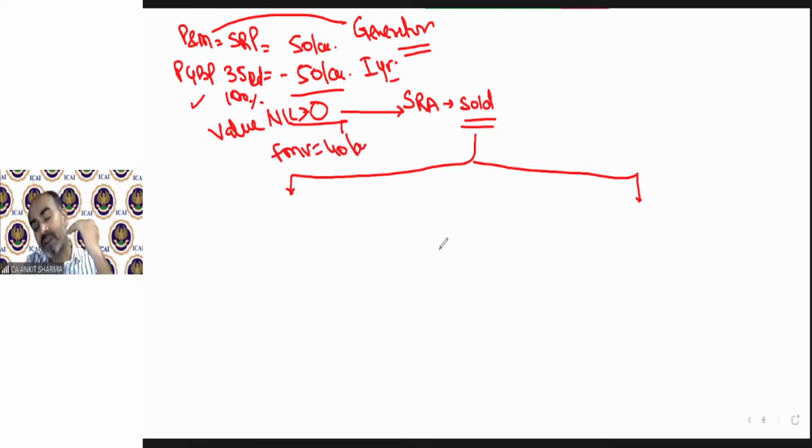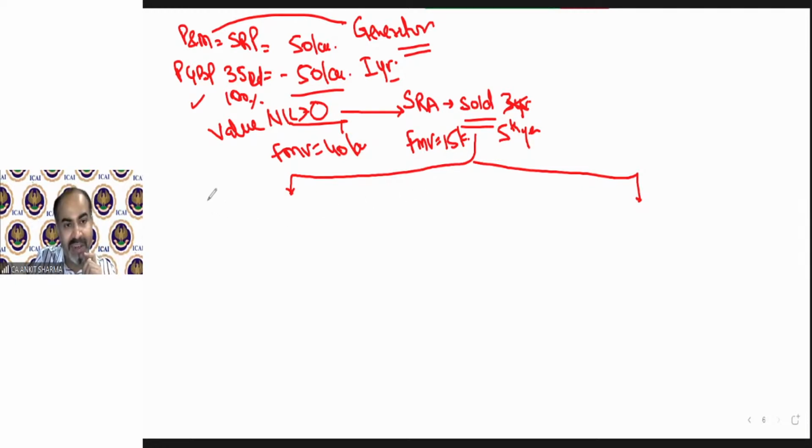Even after 3 years, the book value will remain 0. But after 3 years, there will be some market value, might be 20 lakh, might be 15 lakh, might be anything. So assume we are selling it after 3 years. Or we can say we are selling it in the 5th year, and the 5th year fair market value is, for example, 15 lakh. So when we sell the scientific research asset, there are two situations.